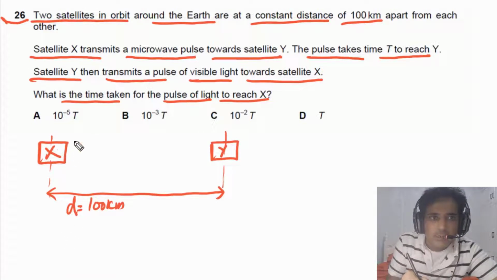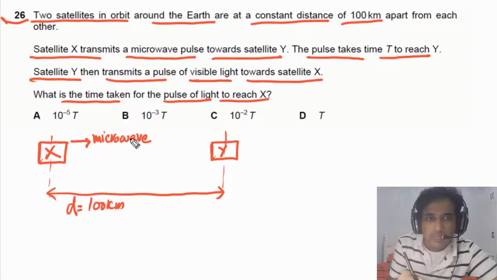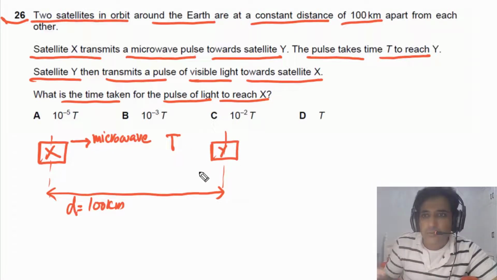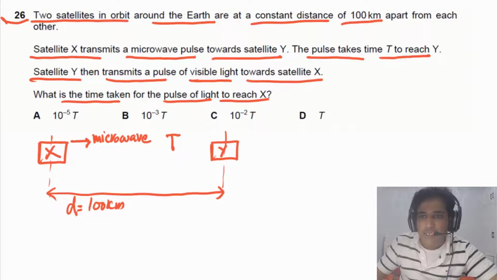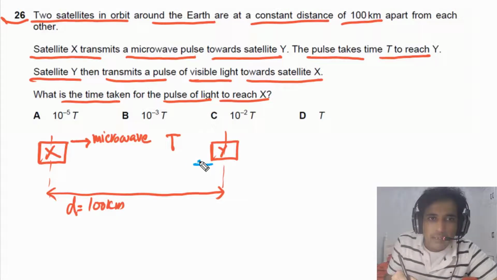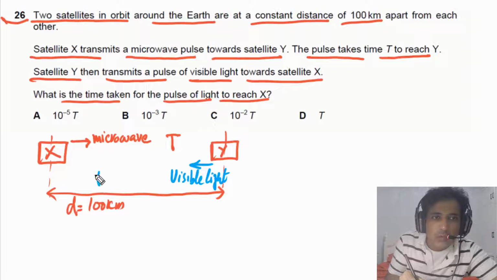Satellite X transmits microwaves, and the time taken for microwaves to reach Y is T. Time taken is T for microwaves to travel from X to Y. We need to find out the time taken by visible light that is transmitted by satellite Y to reach X. So this time we need to find out.